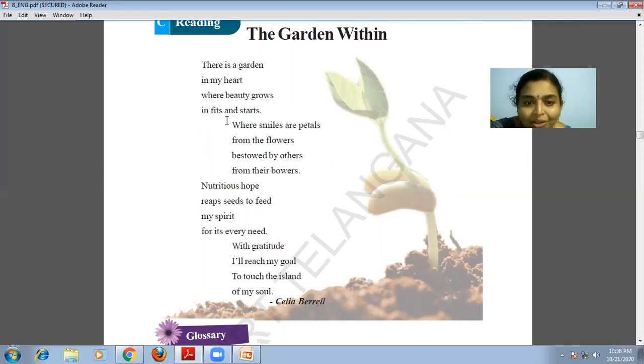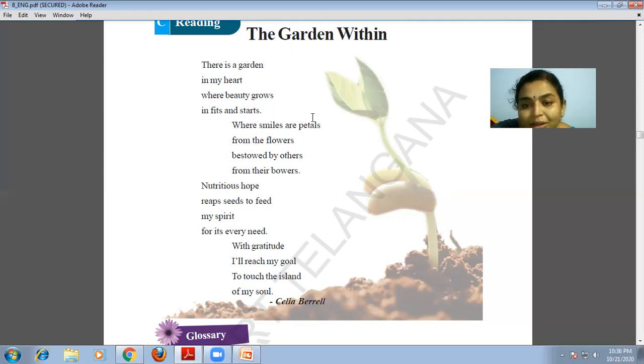This is a comparison itself. Where smiles are petals from the flowers, bestowed by others, meaning given by others, from their bowers. Bowers means a pleasant place in the shade of a tree.